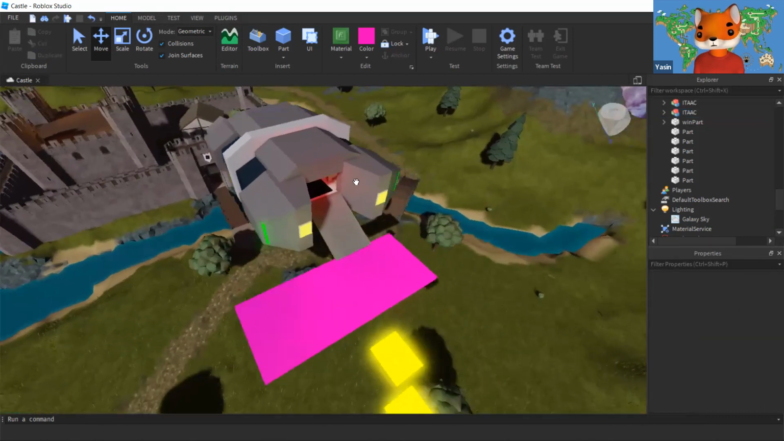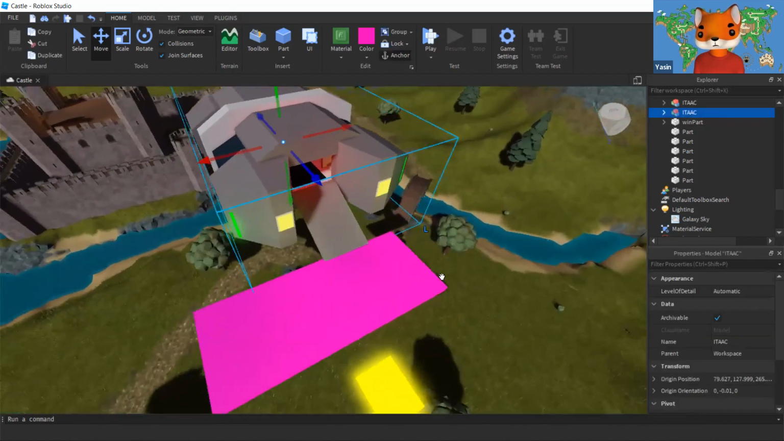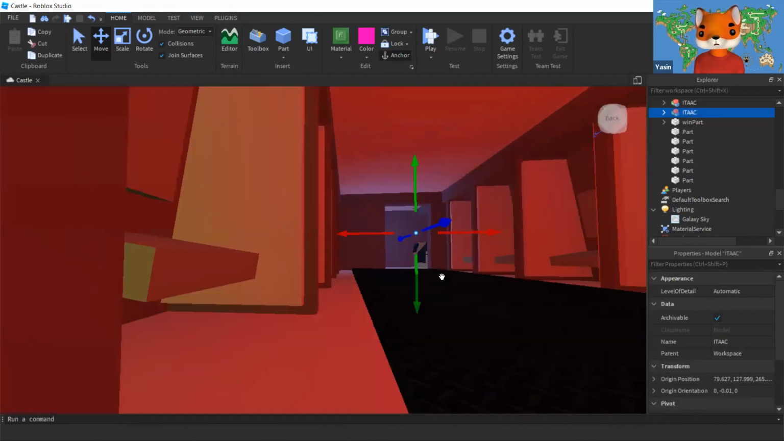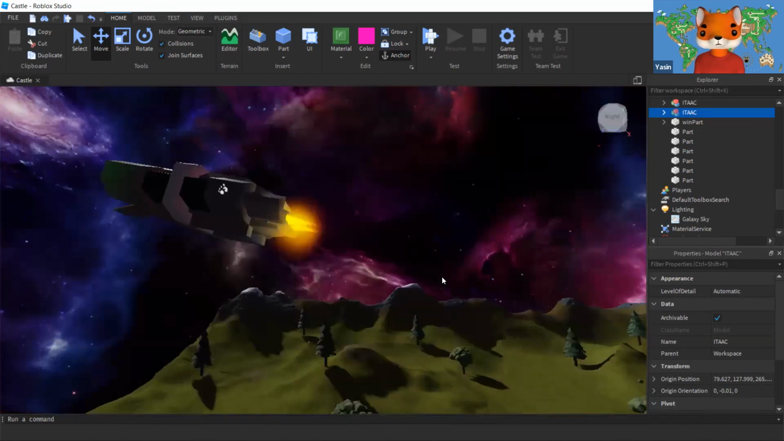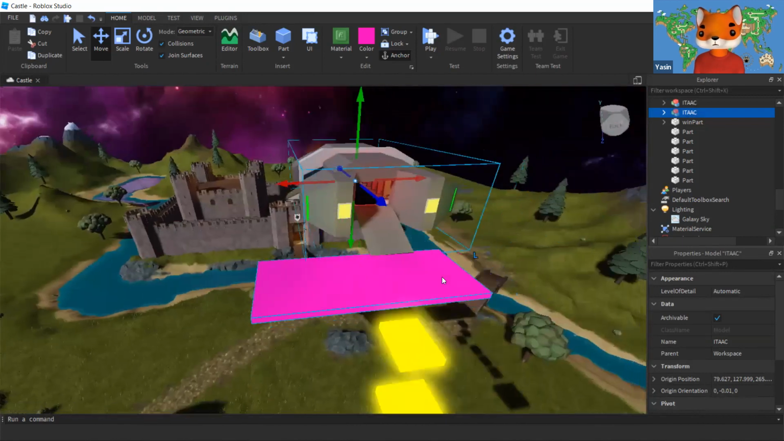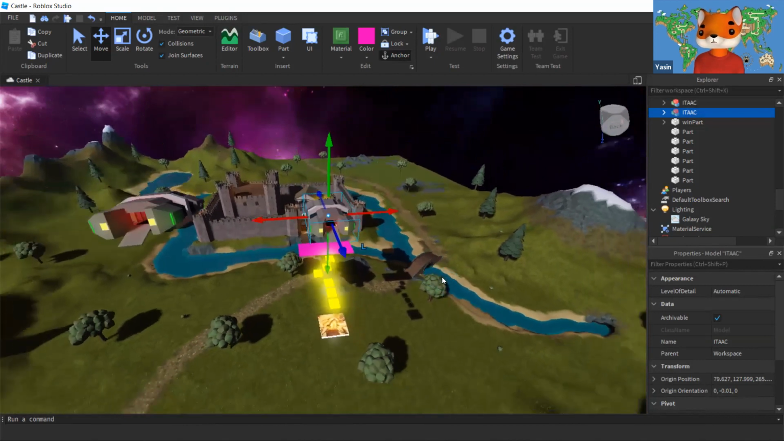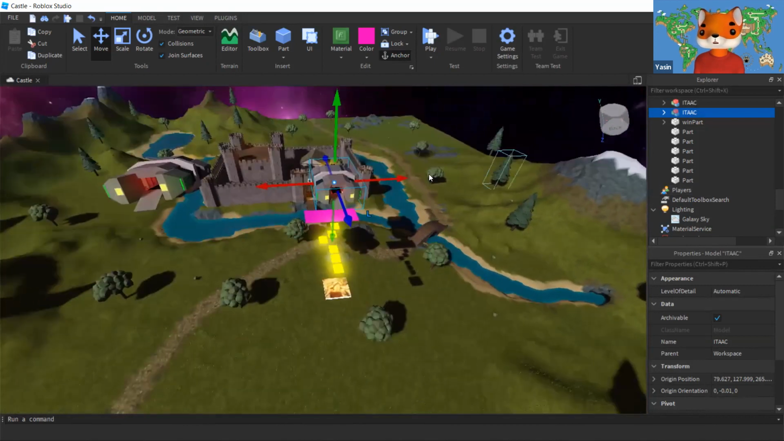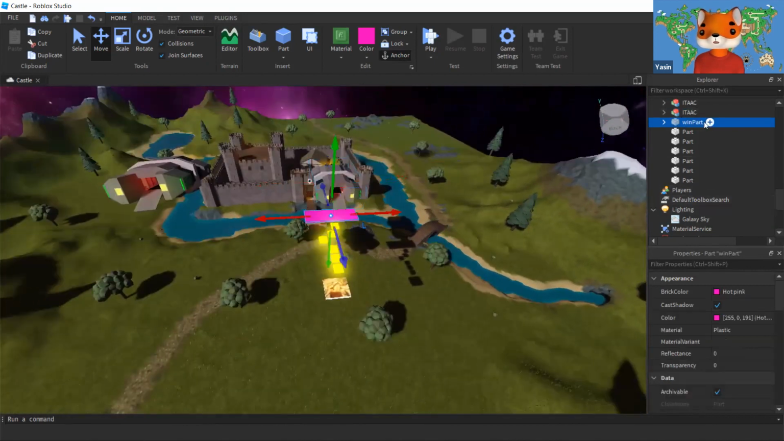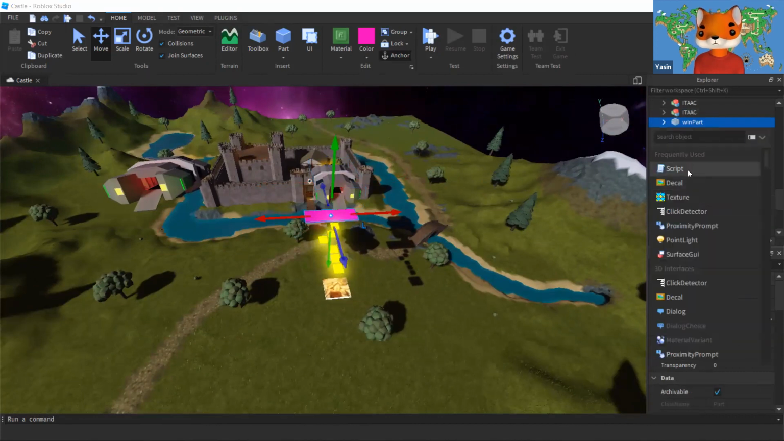Cool. So you can just simply come over here, and after winning the game, you can go to the spaceship area. Cool. Now, this looks pretty good. Let's get started with the coding. Now, I'm going to go to this part again, and I'm going to add a script.